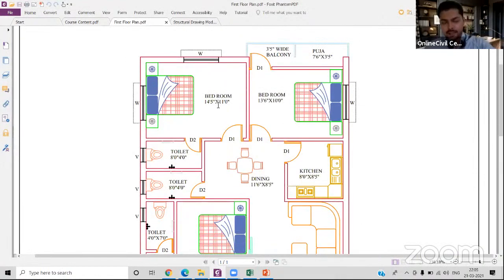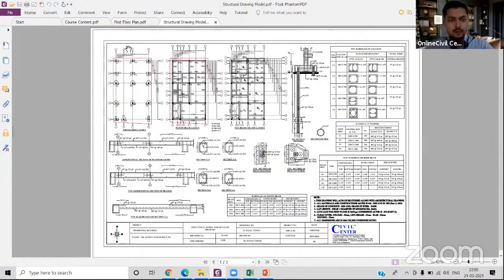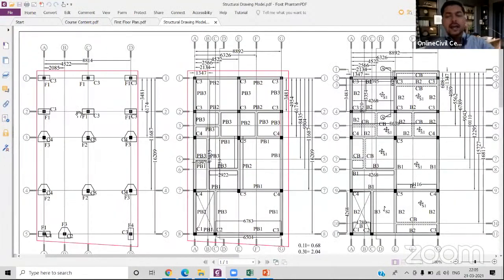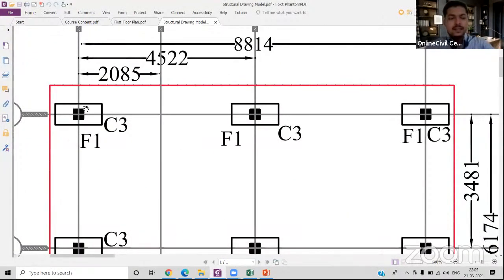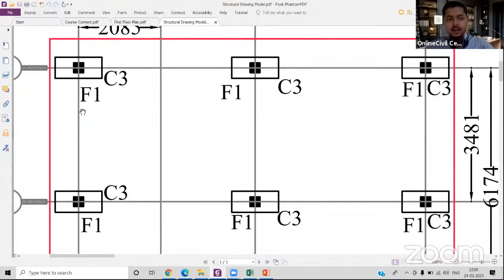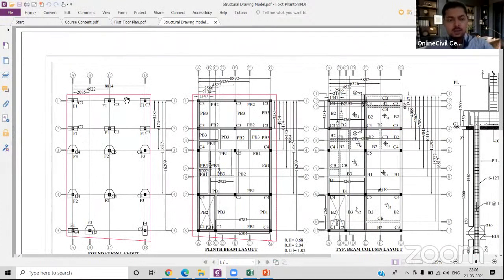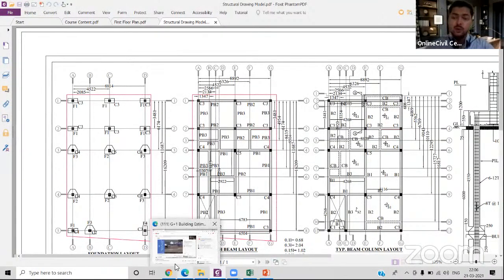Okay, in this plan we don't have the grids, but for structural designing purposes, we have to prepare the grids. Like we have the grids on our structural drawing, and actually these grids are called the center lines, and the point of intersection of these center lines will give us the exact location to place the foundation and the columns. Okay, so we have to make this grid line, or you can say the center line, so that we can exactly place the foundation. Actually, I have not included that step over here because that is not included in the construction step, but we have to survey the land beforehand.